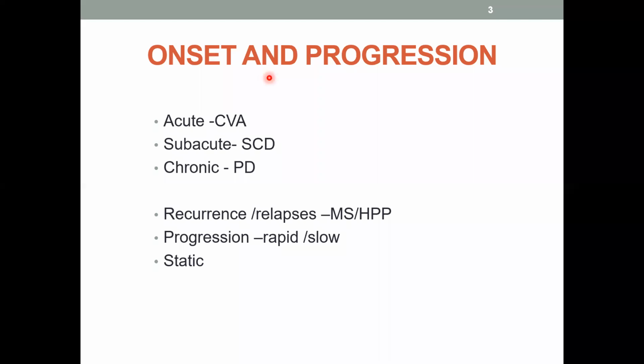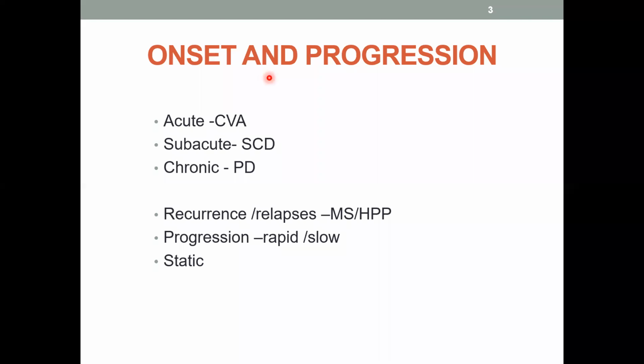Okay. Sometimes the conditions can come and go. That is recurrences and relapses. This can occur when the brain and the spinal cord are involved, and that is known as multiple sclerosis. Sometimes it can affect the muscles, as in hypokalemic periodic paralysis, or HPP. When the potassium goes down, the patient can develop weakness. That occurs in certain conditions. I am not going into the details of that now.